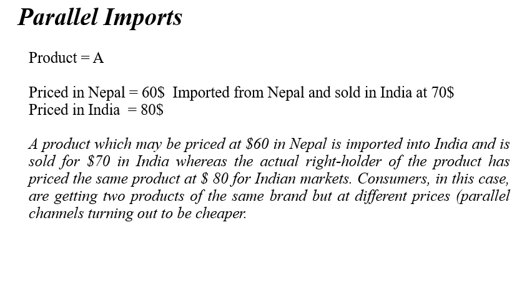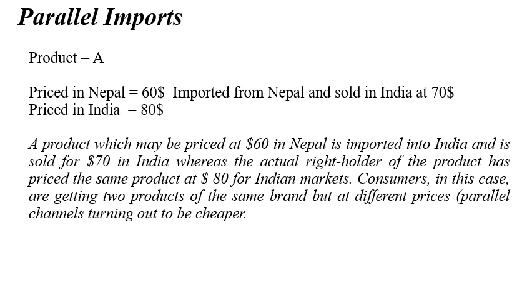So there are two parallel channels turning out in this particular case, and one is bound to be cheaper, right, because they are imported from a different country. So there are two parallel channels for the same product, but it is placed at different prices.